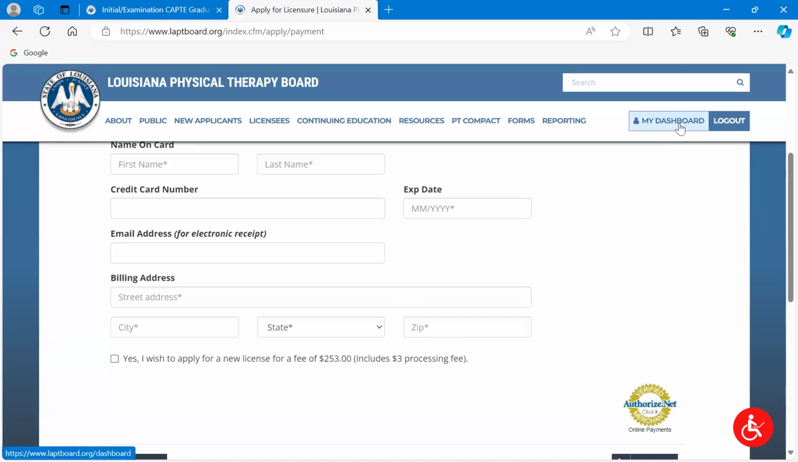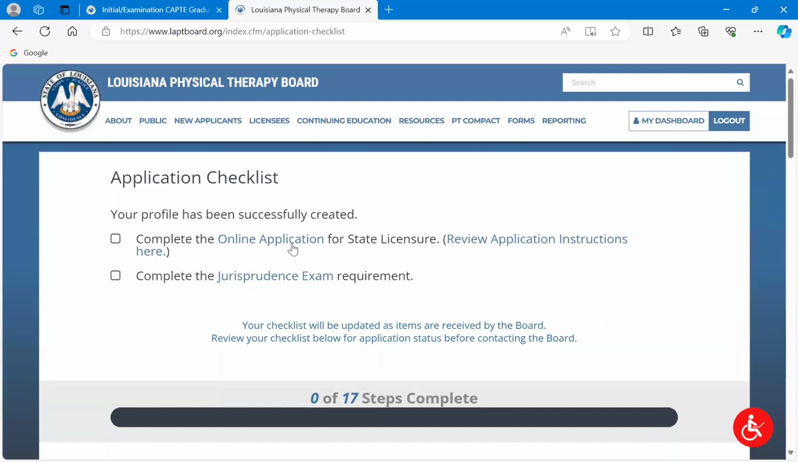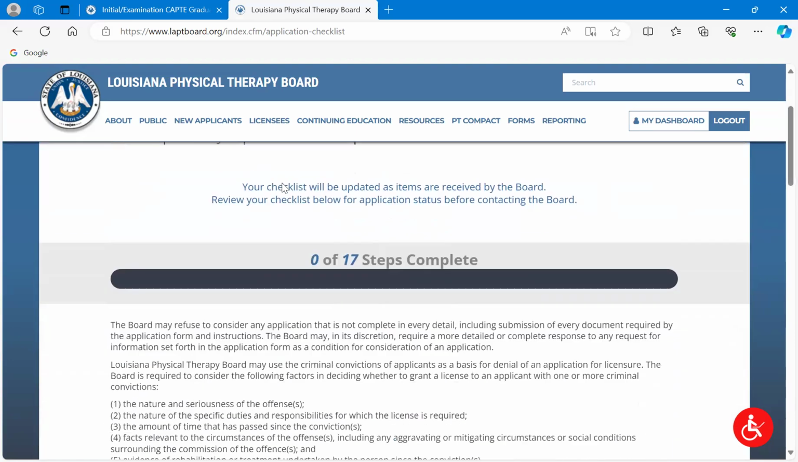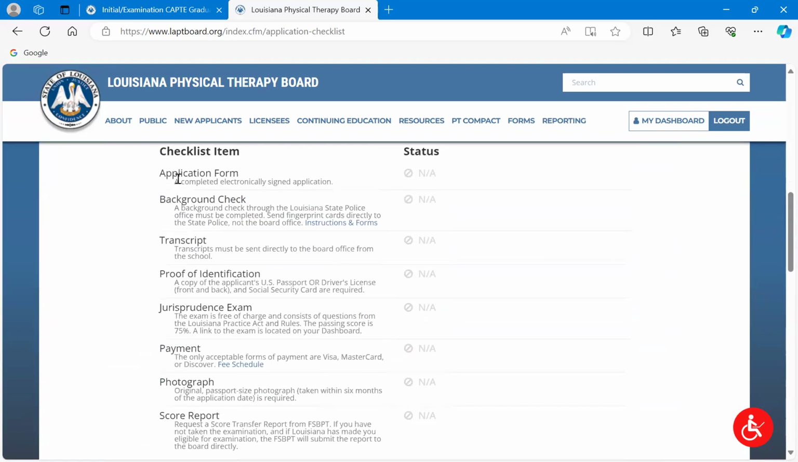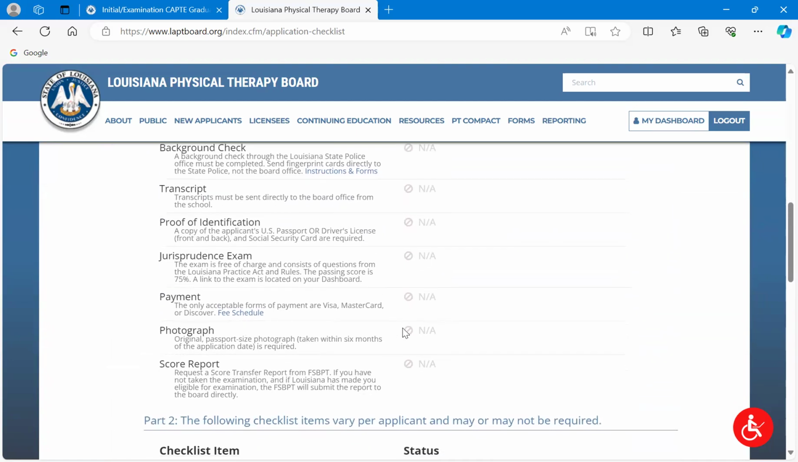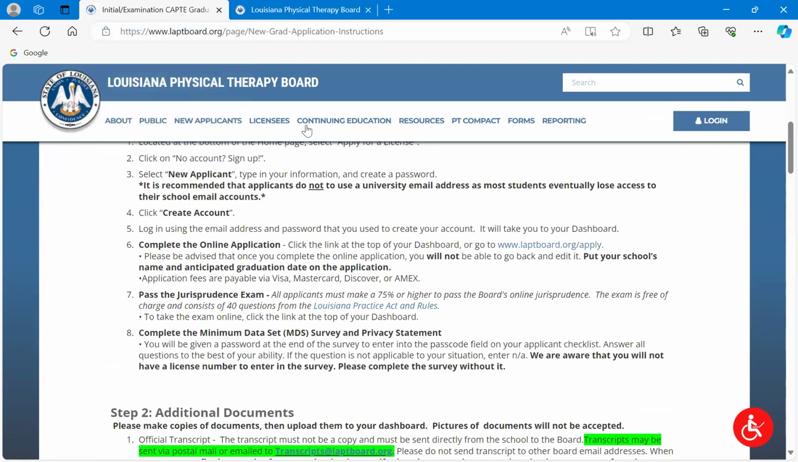So from here, let's just pretend I did put in payment and I went through. Excellent. And then it will come back to my application checklist. This will get checked off, and then I can begin the other steps, which is the jurisprudence, the minimum data set survey will show up, as well as the Privacy Act or privacy notice will show up. Okay, and so down here, after I do that, the application form will be checked off as completed, and then the payment will be checked off as completed. Those are done automatically, okay? So we're going to flip back real quick to the application instructions.